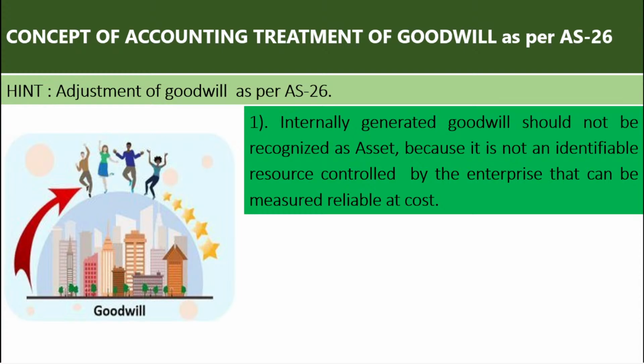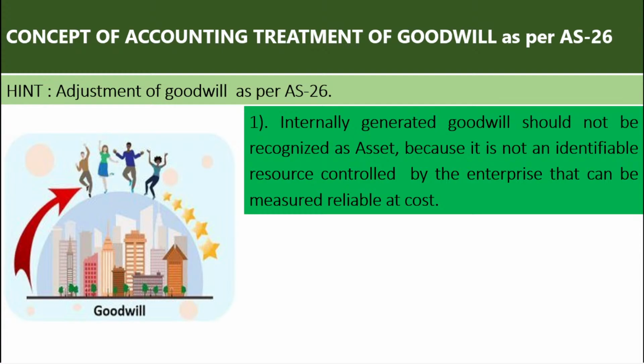When it is intangible, it cannot be controlled, and also it cannot be measured at a reliable cost. In this paragraph, there are 3 points. One is self-generated goodwill should not be recognized as an asset. Next reasons are it is not an identifiable resource controlled by an enterprise and it cannot be measured at a reliable cost. I think everybody is understanding it.